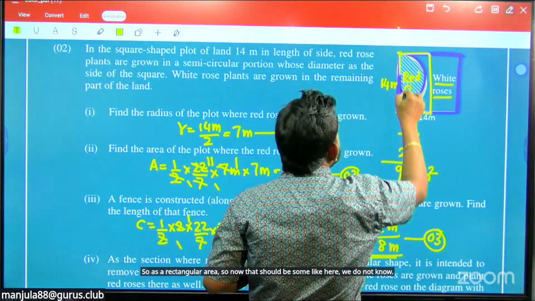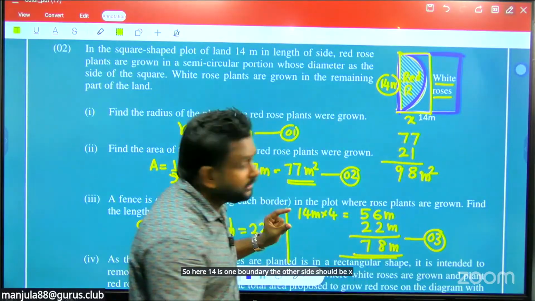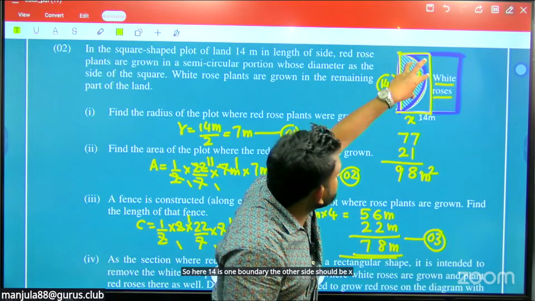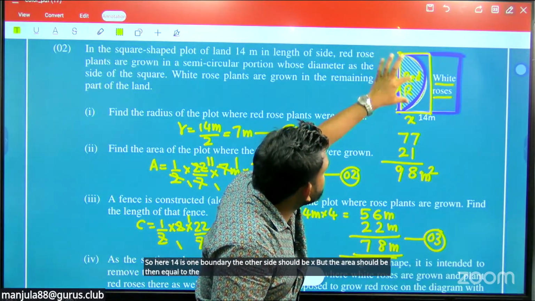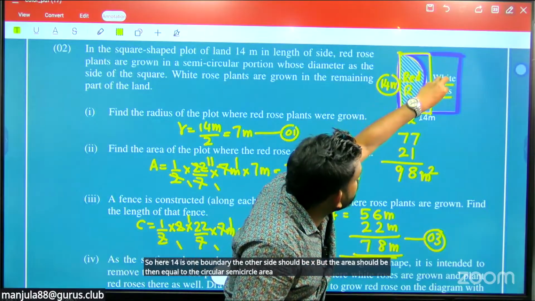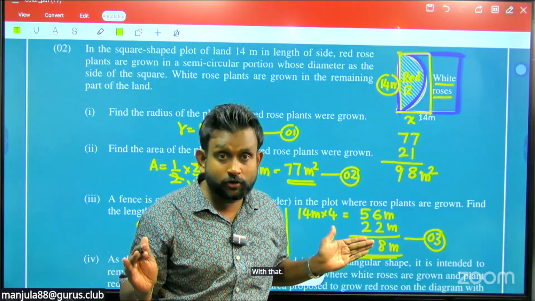Here 14 is one boundary, and the other side should be X. The area should equal the semicircle area plus the additional 21 from the white rose, so 98 is the total area.